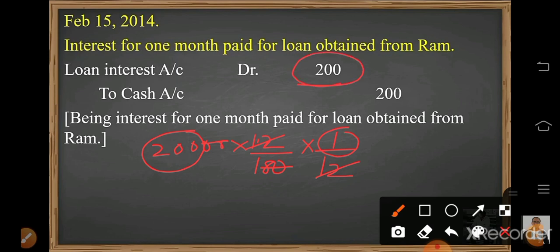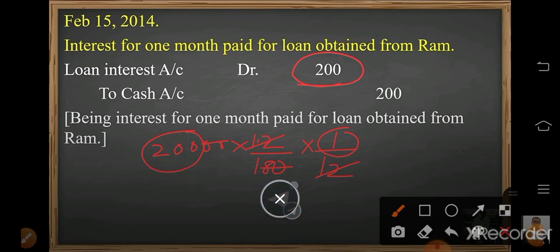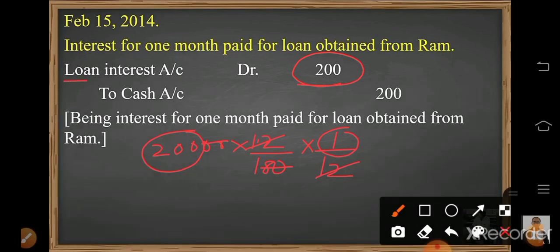So this interest we paid, and here we paid the interest means this interest is an expense for us. So loan interest account debited 200, and when we are paying the expenses, cash goes out. So cash account will be credited 200.